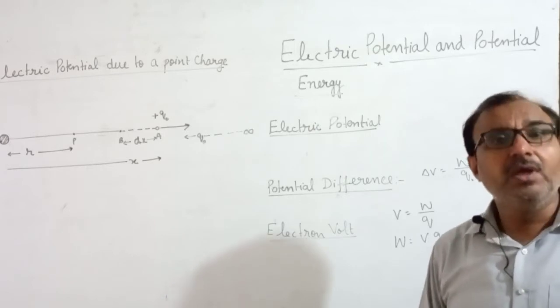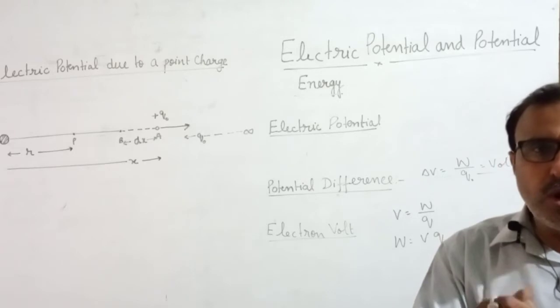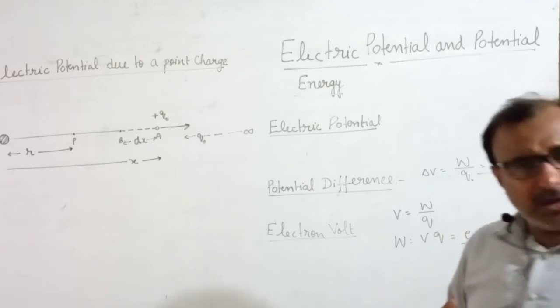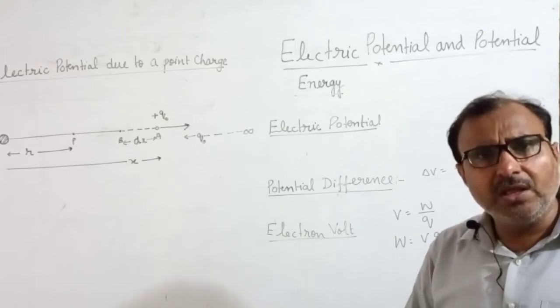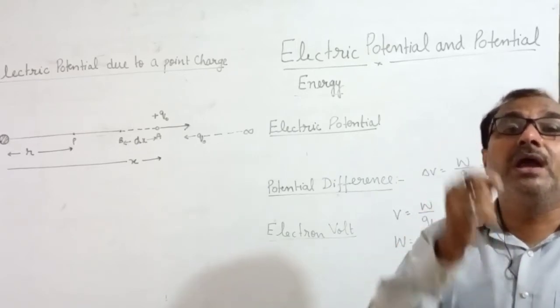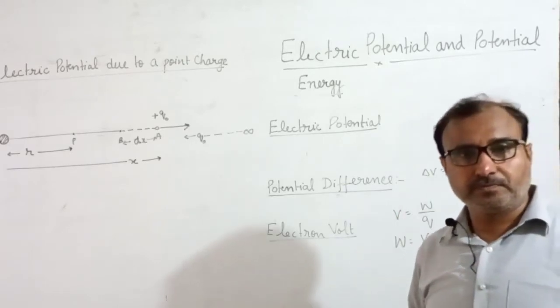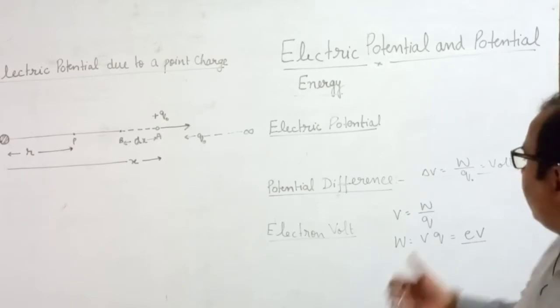That is the unit of energy when an electron is accelerated by 1 volt potential. You have an electron, you accelerate that by 1 volt potential. Then the energy gained by that is known as 1 electron volt.